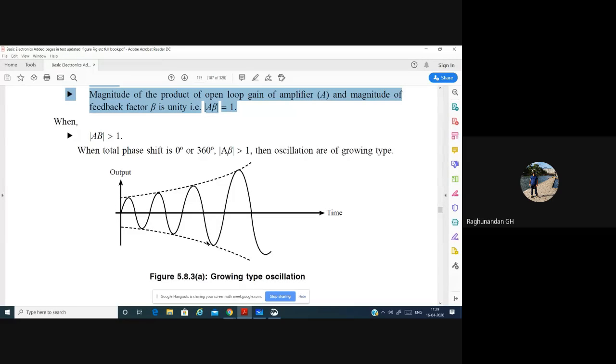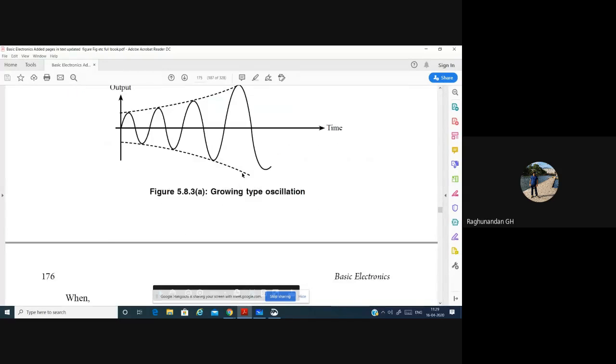You can see that the signal will keep on growing. The amplitude will keep on increasing. It will not be constant. So when A beta is greater than 1, it will be growing type of oscillation.